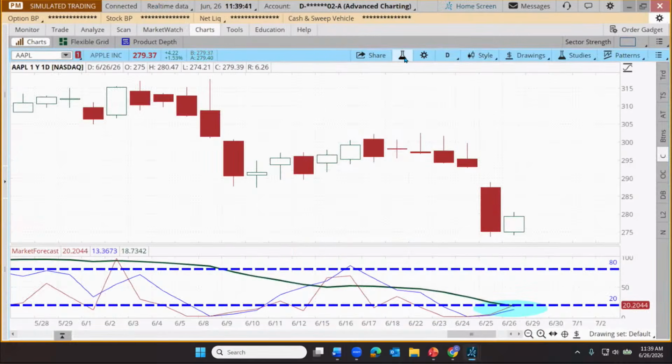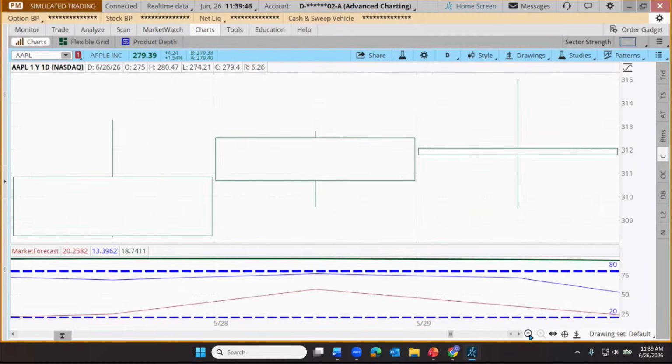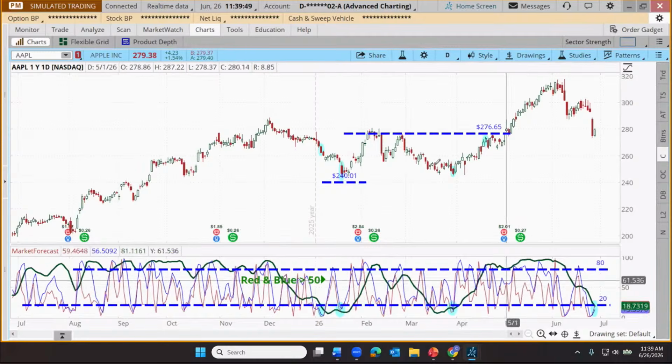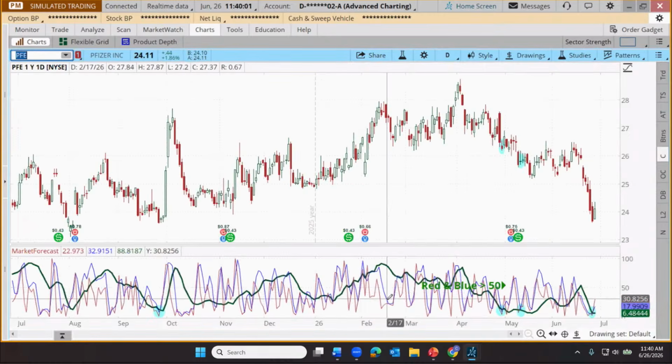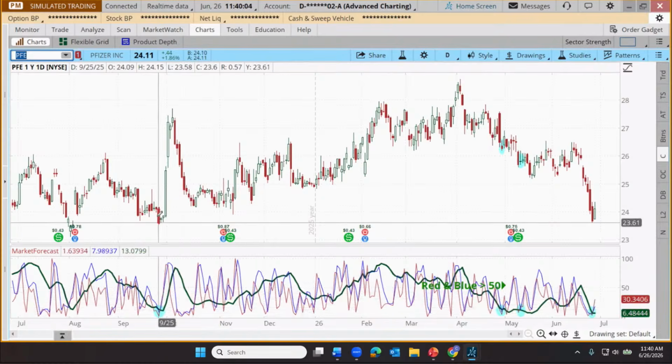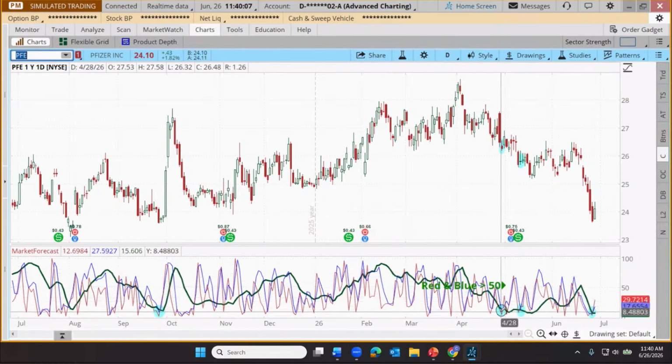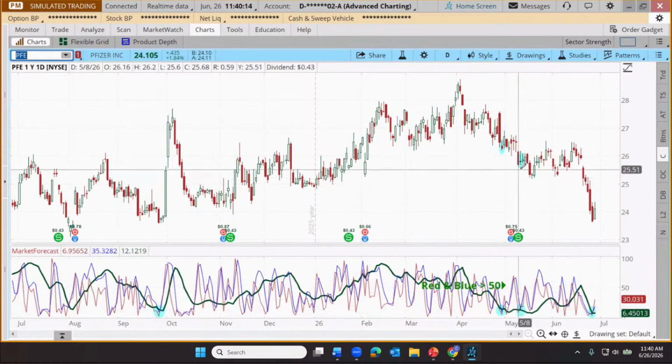But I just want to take a quick peek at some of these stocks. Let's zoom back out here. Not zoom in, hitting the wrong button. So there's Apple. We learned about the market forecast cluster using that. Let's pop over to PFE. PFE, you'll notice there was a signal right about here, not too bad. Here was a whipsaw. That was a failed one. We wait for the blue and the red to get above 50 again before we look for another signal, which happened here. Didn't quite work.